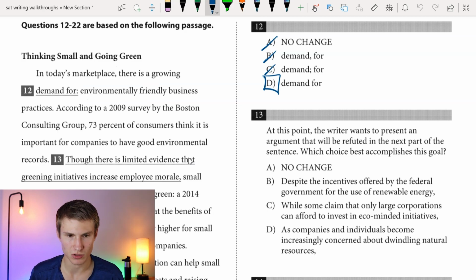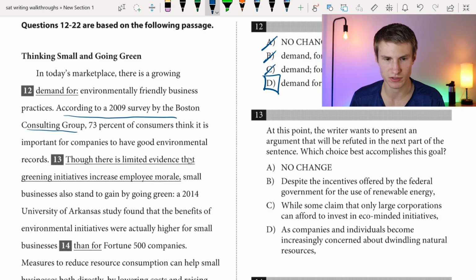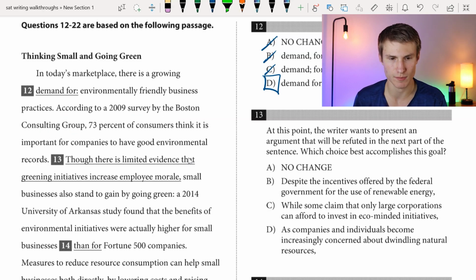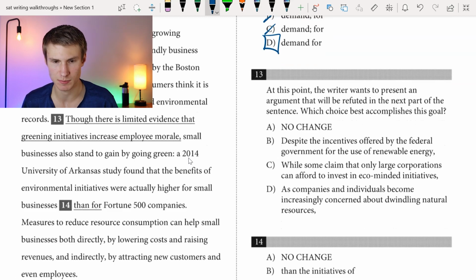13. Okay, we can go ahead and read down to it. We have, according to a 2009 survey by the Boston Consulting Group, 73% of consumers think it is important for companies to have good environmental records. Okay, we have at this point, the writer wants to present an argument that will be refuted in the next part of the sentence. Which choice best accomplishes this goal? So we have to know what we're refuting, so we have to read on to this part right here.